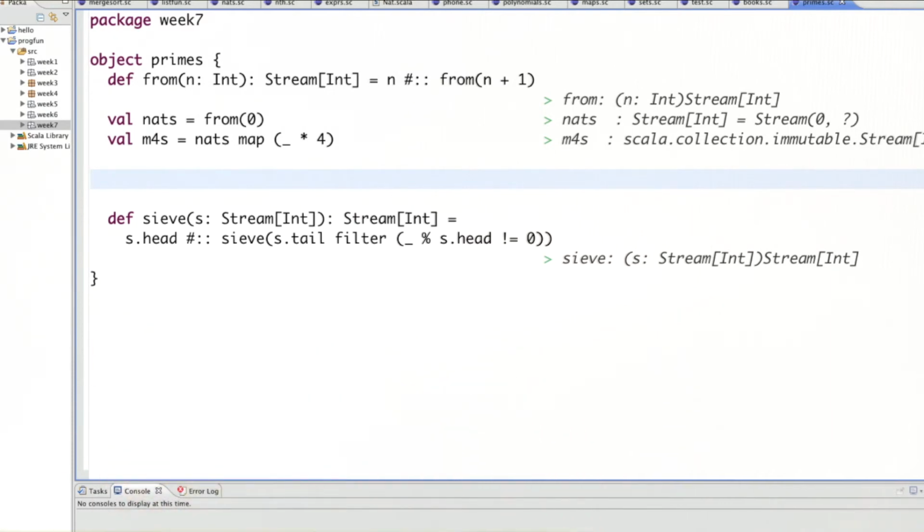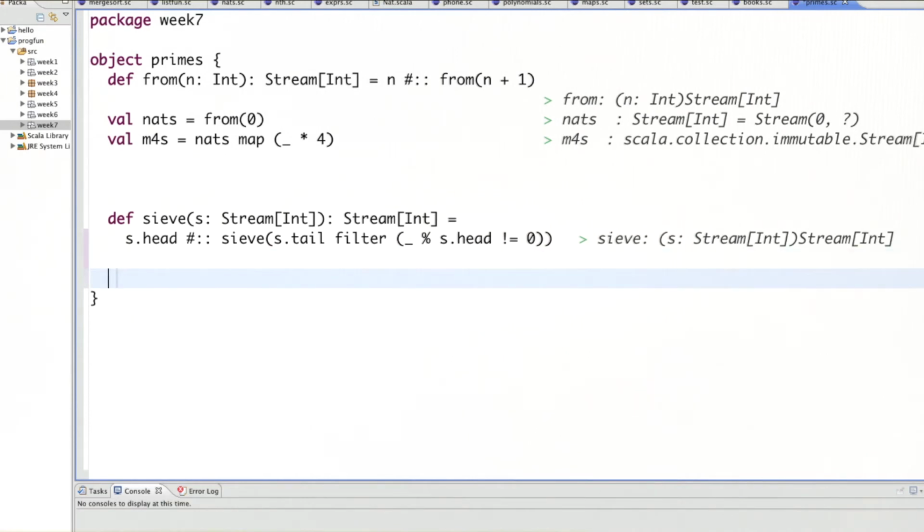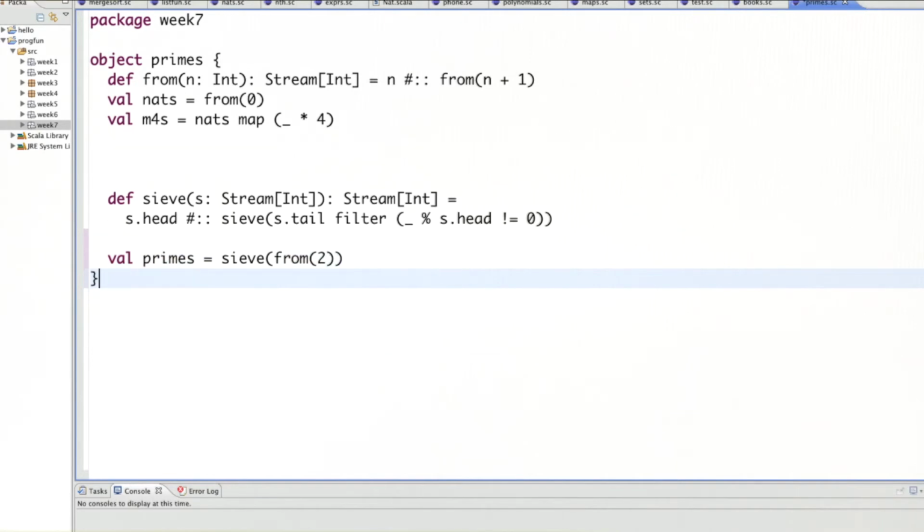So we take the rest of the stream and we filter it with the predicate that says, well, the number modulo the first number, s.head, must be different from 0. So once we have the sieving method, obtaining all prime numbers is really easy. We simply say the prime numbers is sieve of all the integers from 2.